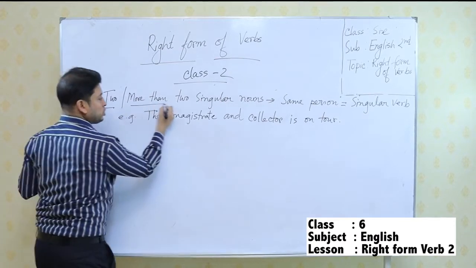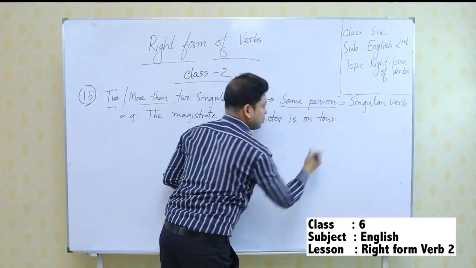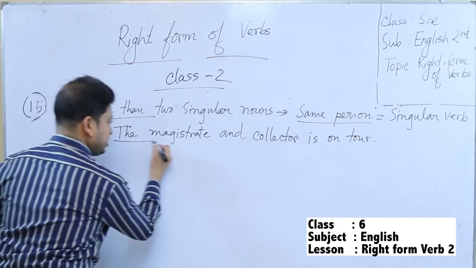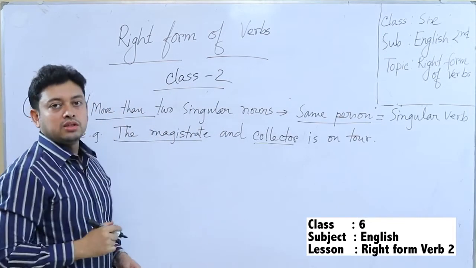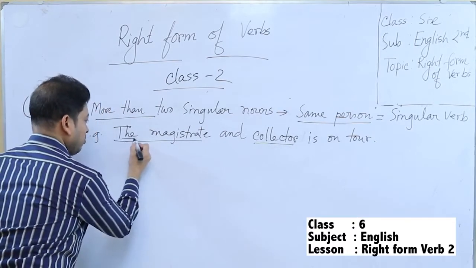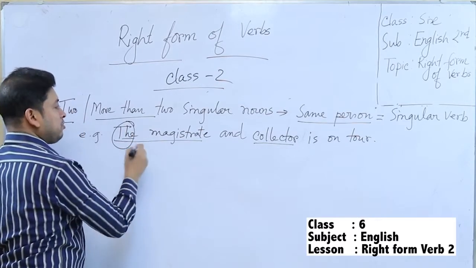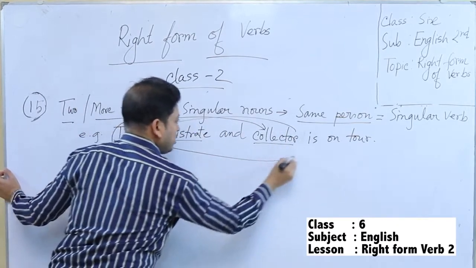If two or more than two singular nouns are referring to the same person, then the verb will be a singular verb. Here the magistrate, collector. So these are one singular noun because they are referring to one person. How? Because the, one definite article the, is used. That means the is applicable for these as well as these. So, these are the same person.